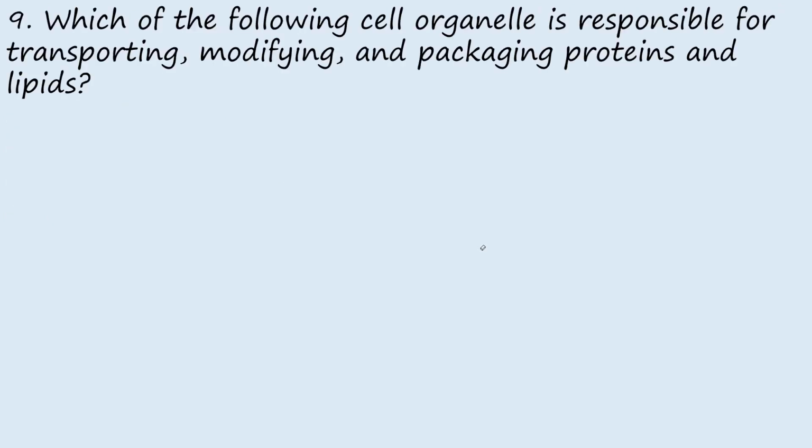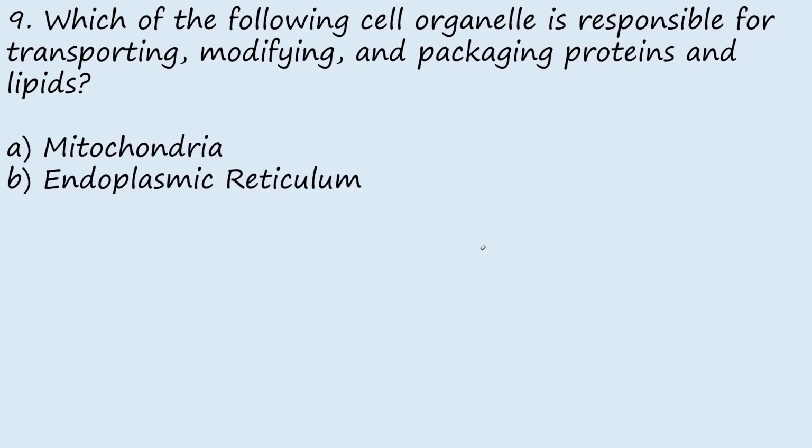Then question 9. Which of the following cell organelles is responsible for transporting, modifying, and packaging proteins and lipids? A, mitochondria, B, endoplasmic reticulum, C, Golgi complex, and the last one is DNA. Generally in a cell, the organelle that synthesizes proteins is called ribosomes.